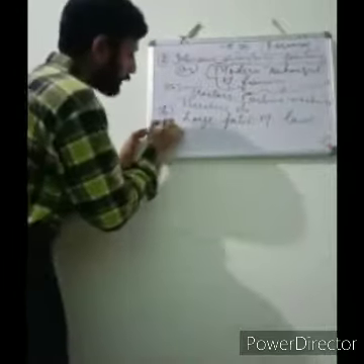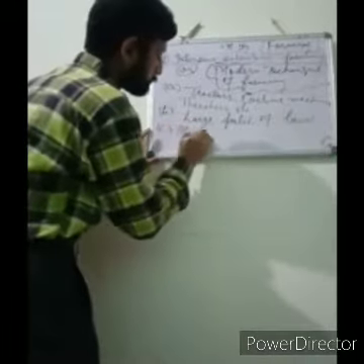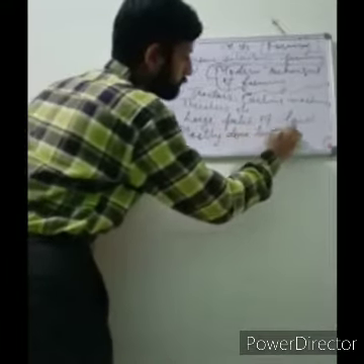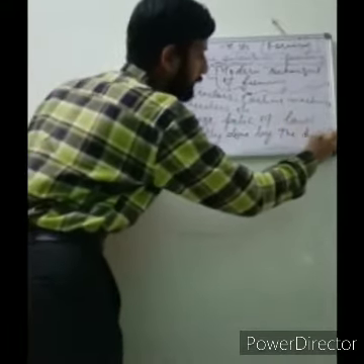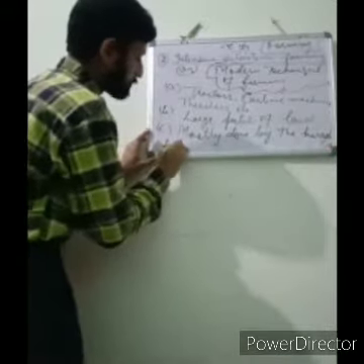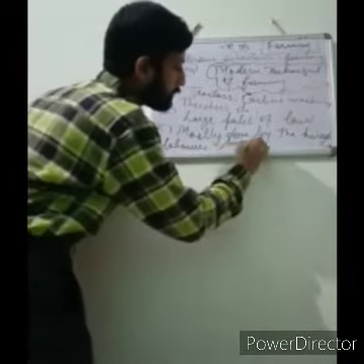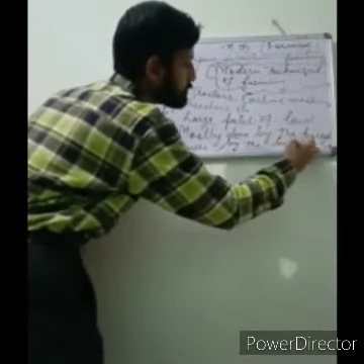So you can make this the third point. Mostly done by the hired laborers, by the big farmers.